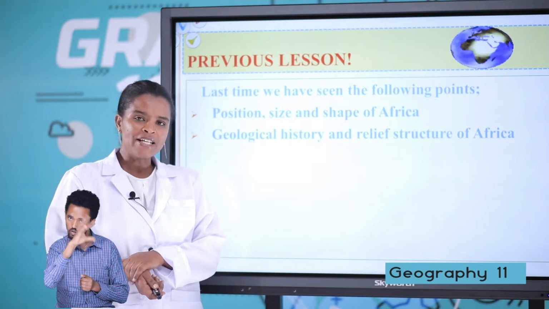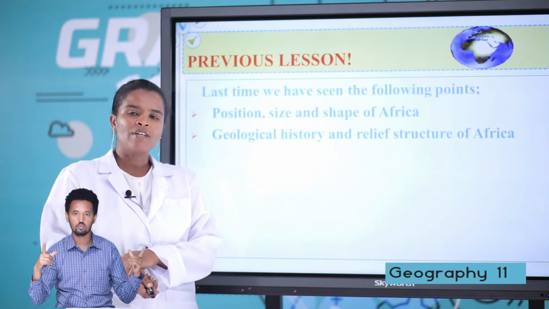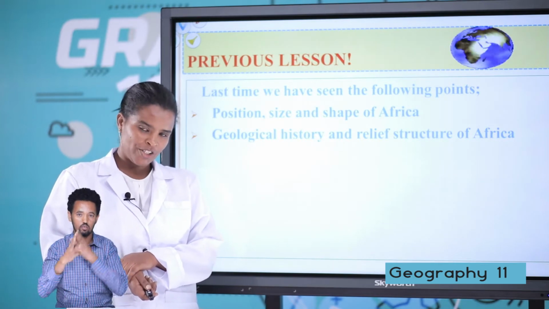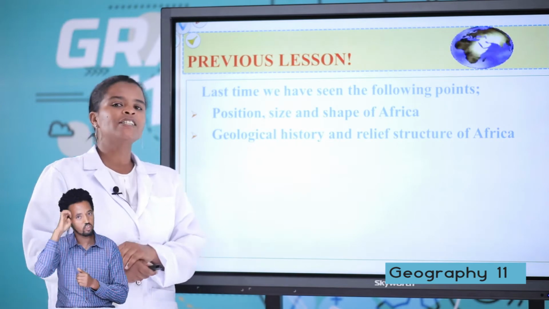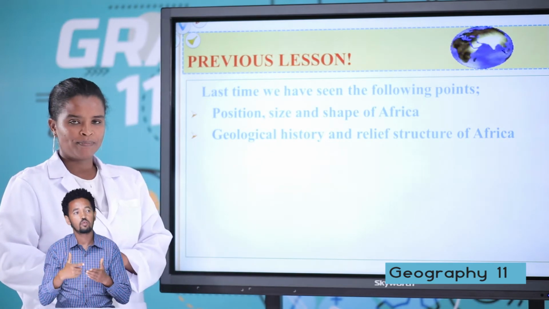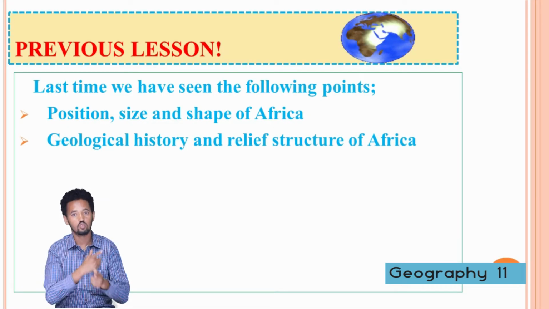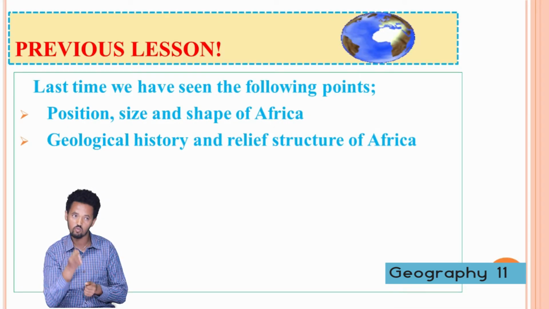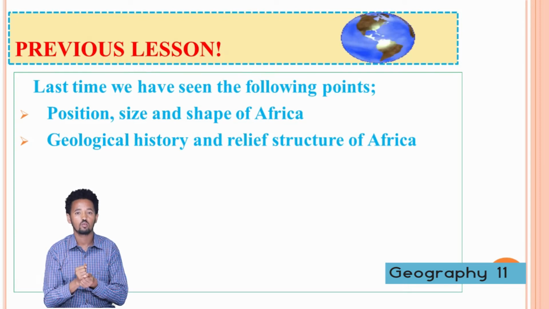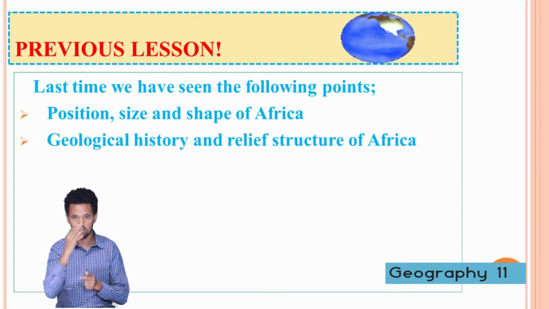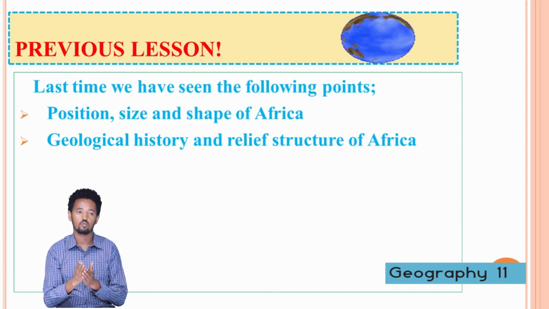Africa is the largest continent in the world next to Asia, and Africa has a relatively compact shape.